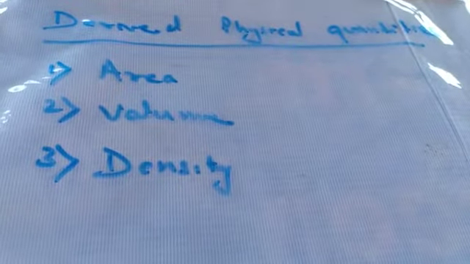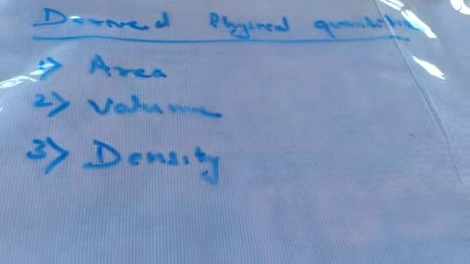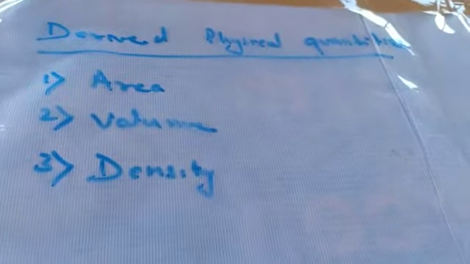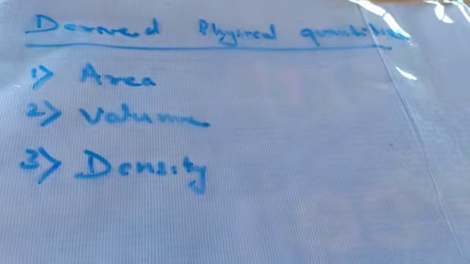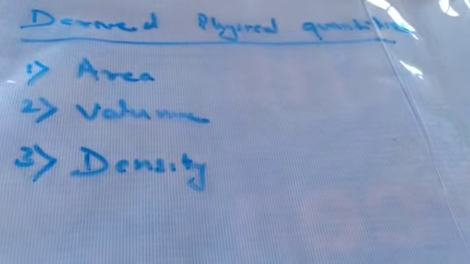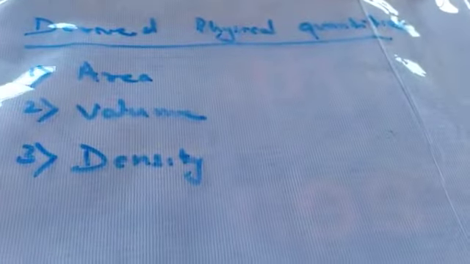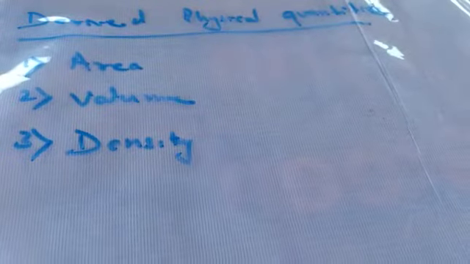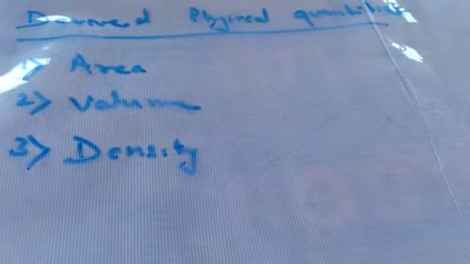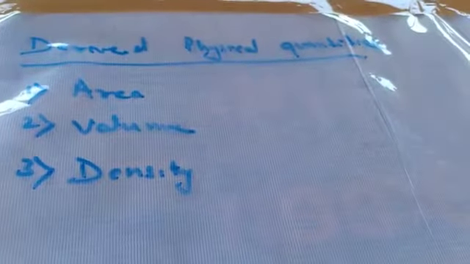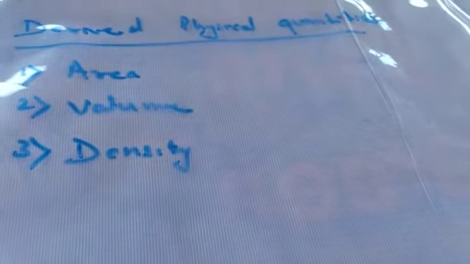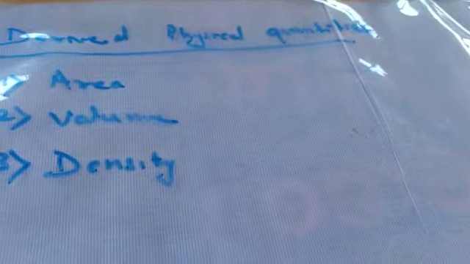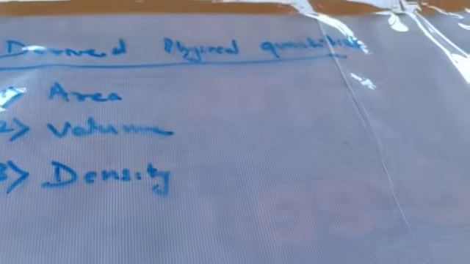What are derived physical quantities? Its definition was given in the last class, but still I am repeating the definition. The physical quantities that take the help of two or more fundamental physical quantities. Once again, the physical quantity which is represented with the help of two or more other physical quantities is called a derived physical quantity. In a very simple way, I can say that these physical quantities do not exist without the help of the fundamental physical quantities.